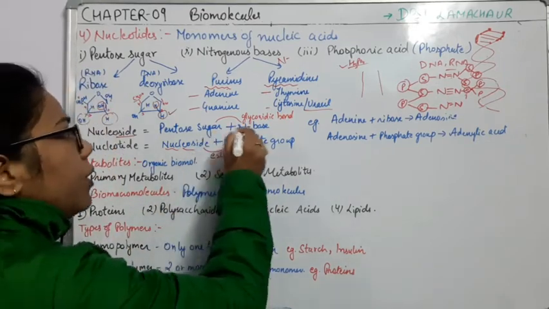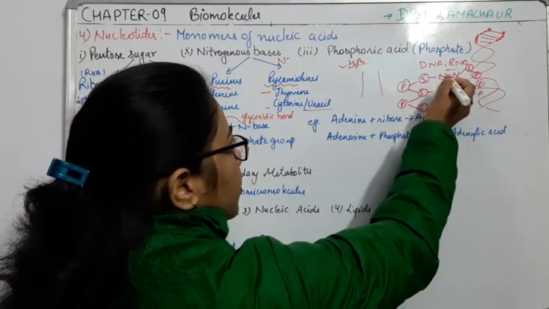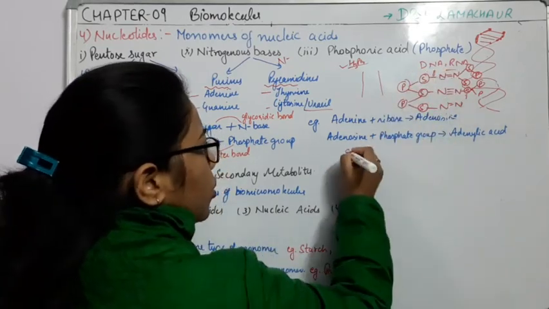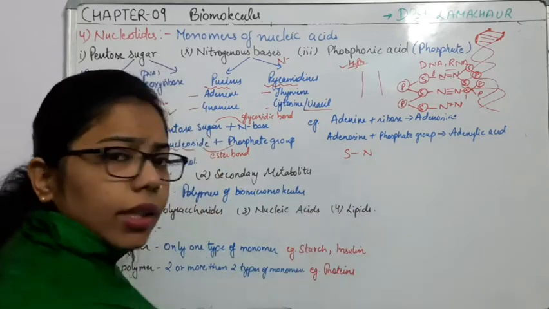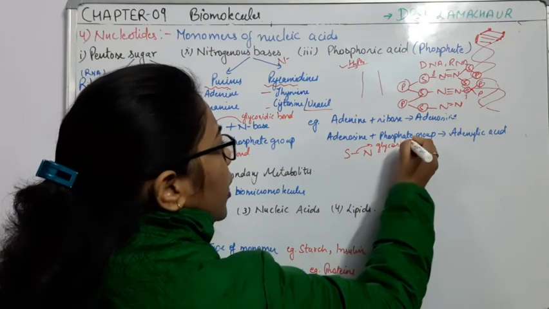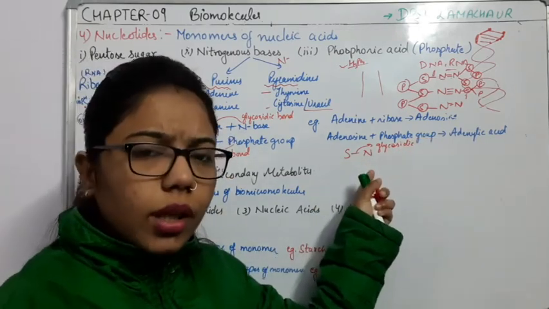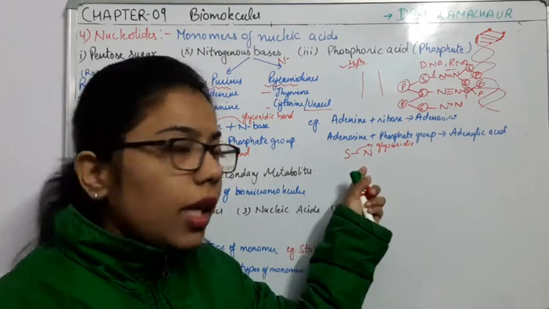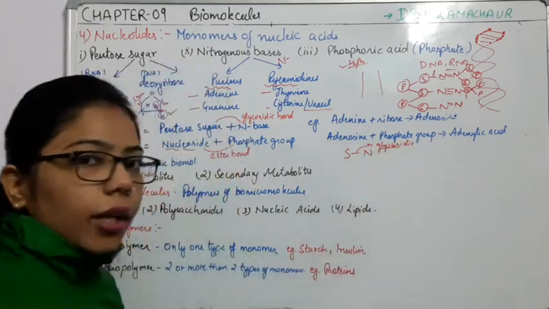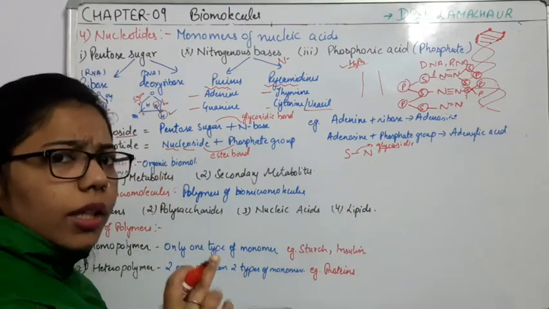As I have said, sugar will combine with nitrogenous bases. See here, when sugar is combining with the nitrogenous bases, the bond present between sugar and nitrogen is known as the glycosidic bond. Why glycosidic bond? Because the bond is present due to the sugar, and the sugar is pentose sugar. Glucose is what? Sugar. So it is named glycosidic due to that sugar.